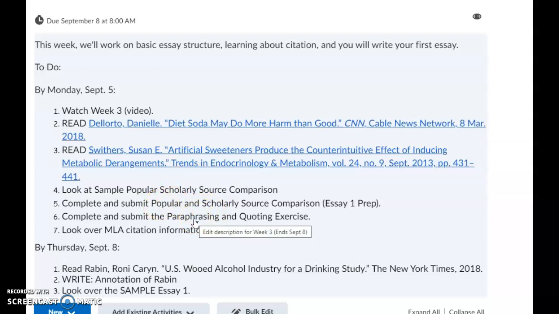And then we're going to do a paraphrasing and quoting exercise. One of the real keys here is being able to know when you want to paraphrase and when you want to quote and what the difference between those two is, okay?